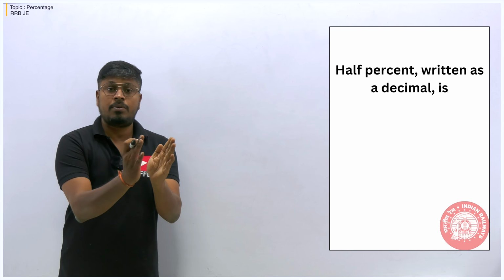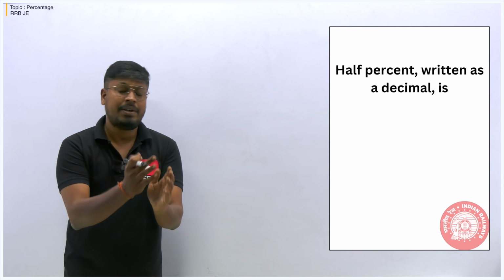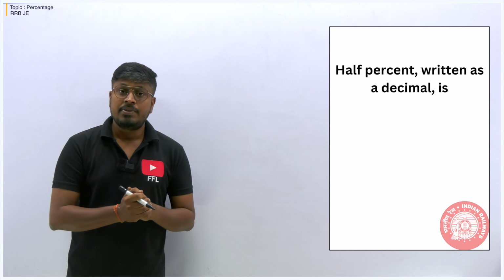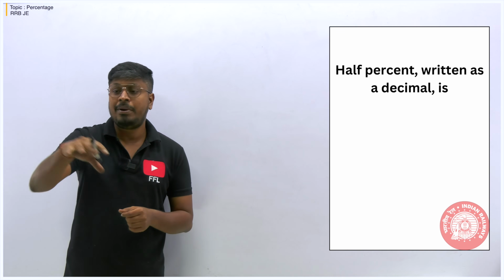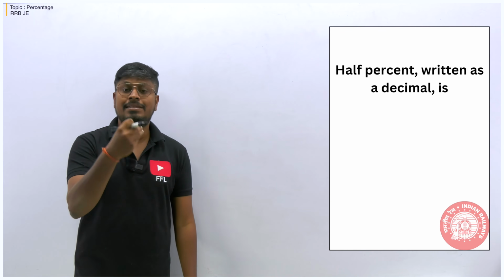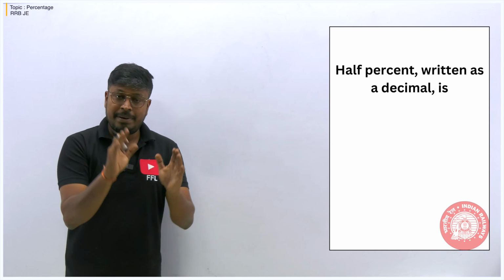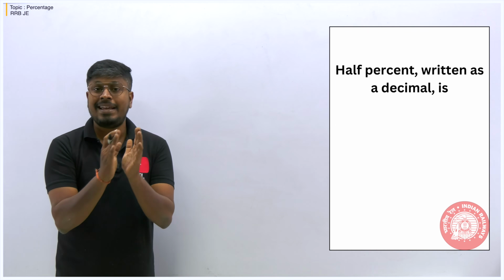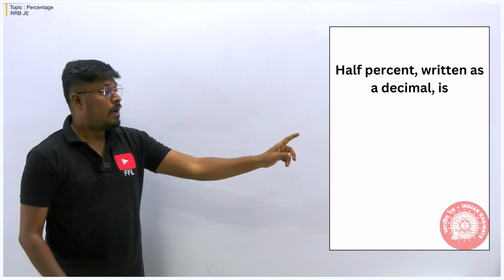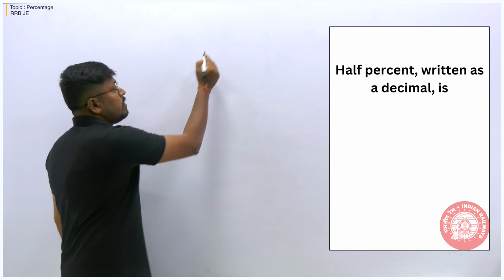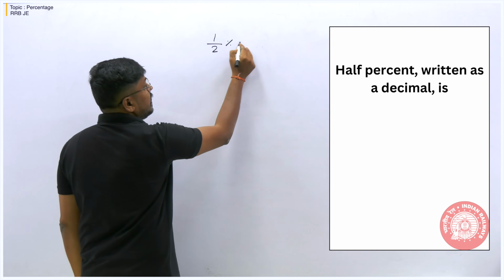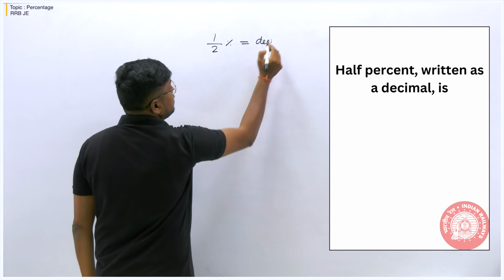Right? We are not going to learn only the percentage topic here. We are going to learn nearly 20-25 topics on quantitative aptitude. So for every topic, if you keep on byhearting some values, definitely in an exam there is a chance of making a mistake. So better kindly do not byheart any of the answers. Try to solve and find out in the exam. Just see, half percentage is written as. So usually what is called half percentage, 1 by 2 is half. So percentage, we have to write it as a decimal value. What is the answer for it?